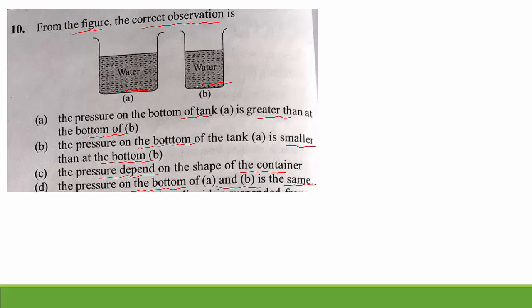What is the reason? Here, pressure does not depend on the shape of the container. It depends only on the depth from the surface. It depends only on the height. It is not depending on the shape of the container, because you can observe this equation P equal to rho g h. So here it depends only on the height or the depth. Both are having the same height, so it is not depending on the shape. So we go for option D. The pressure on the bottom of A and B is the same.